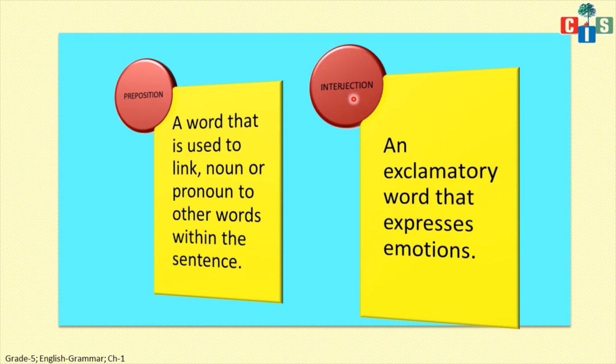Suppose you are asking for a games period from your teacher, and the teacher says no, today we are not going. Then all of a sudden what emotion comes out of your mouth? Oh no. So oh no is also an interjection which shows your strong emotions, like, oh, what happened, why is the teacher not taking us out, right? So these words which show strong emotions or exclamations can be called interjections.